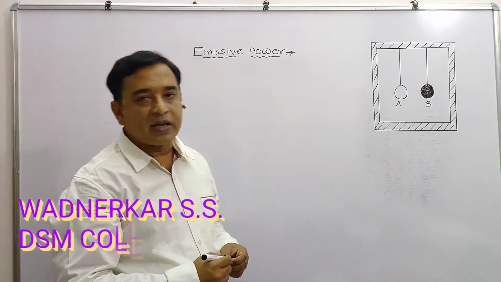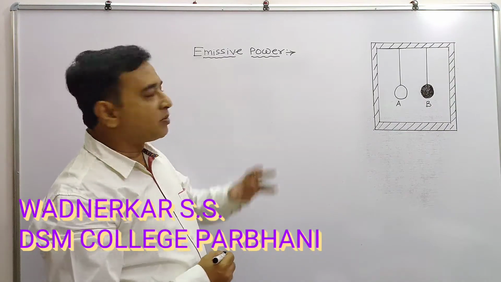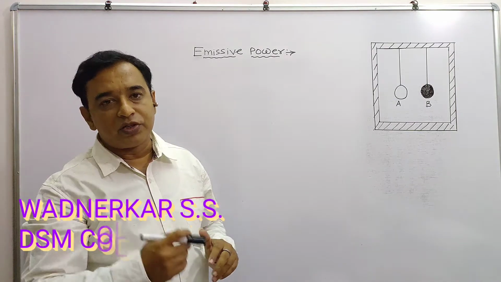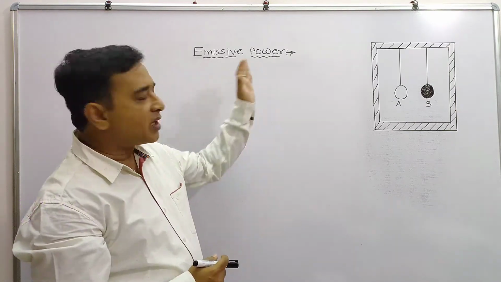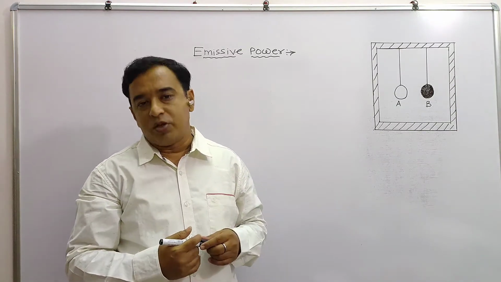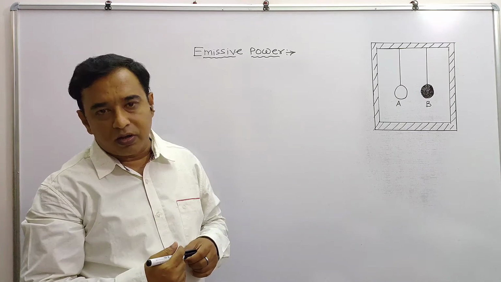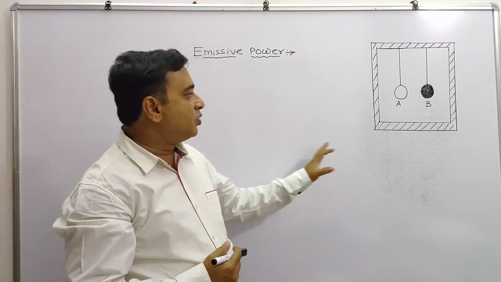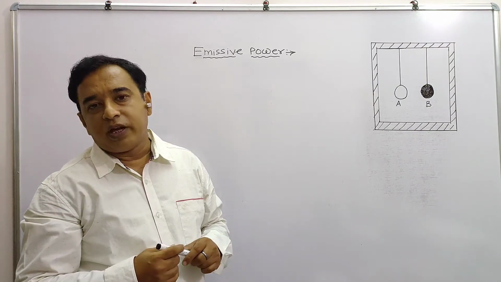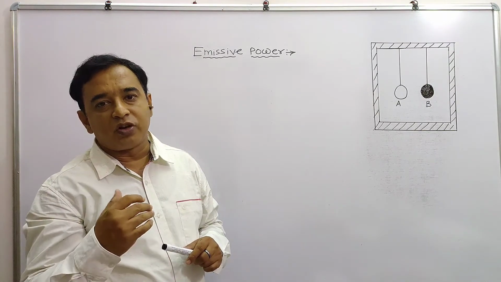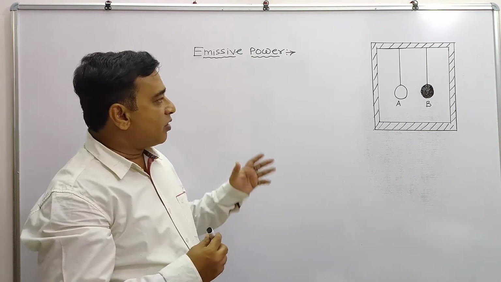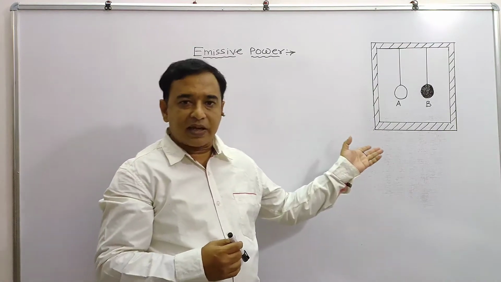In the kinetic theory of gases and radiation chapter, the most important concept we already saw is emissive power. In sequential manner, we are going to know once again about the emissive power of a body, then the coefficient of emission, and then absorptive power. Later on we are going to prove Kirchhoff's law: how the statement that the coefficient of absorption is equal to the coefficient of emission is explained, we are going to prove with the help of this diagram.